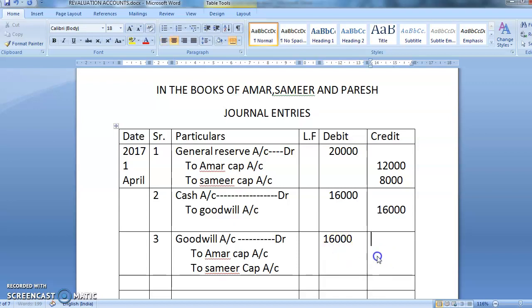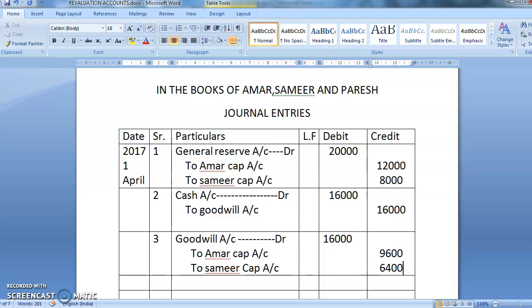What is a goodwill? How we have distributed a goodwill. Already we have distributed a goodwill. So how much Amar is getting? Amar is getting 9,600 and Samir is getting, how much Samir will get? Samir will get 6,400. So understood these 3 entries.